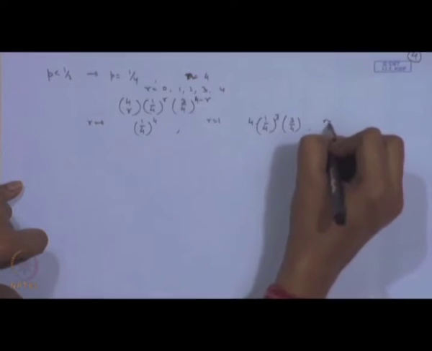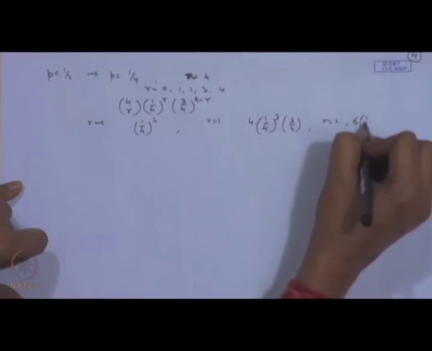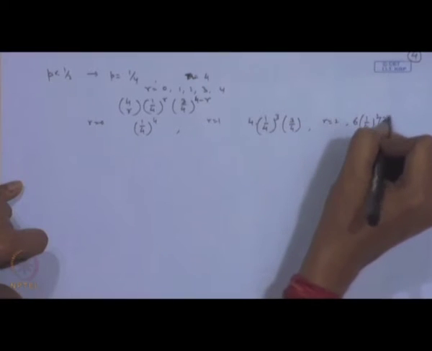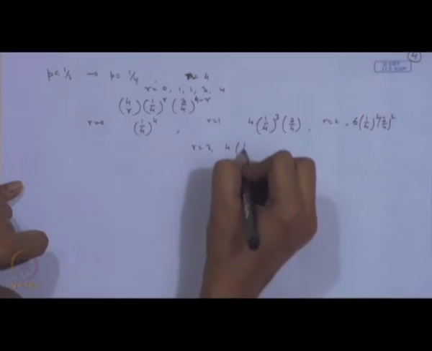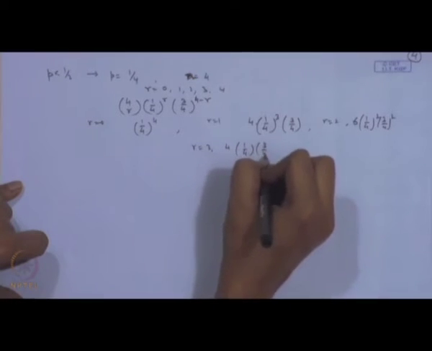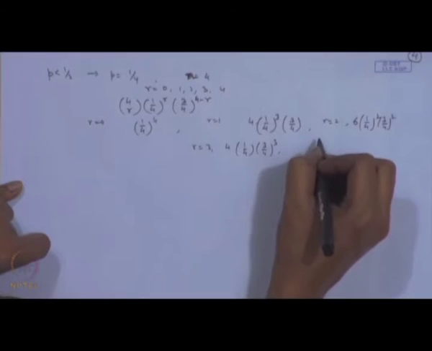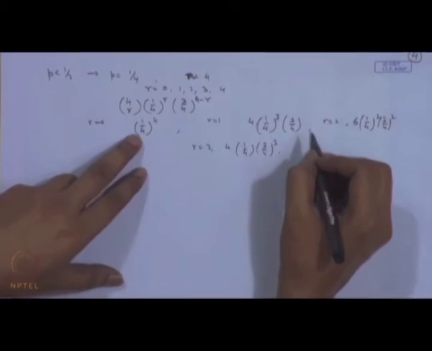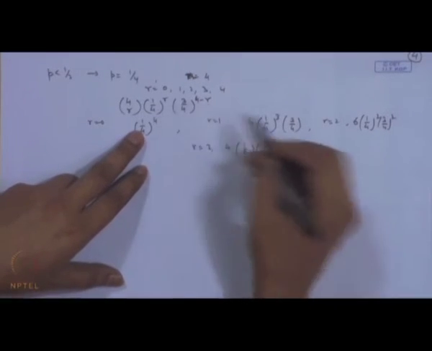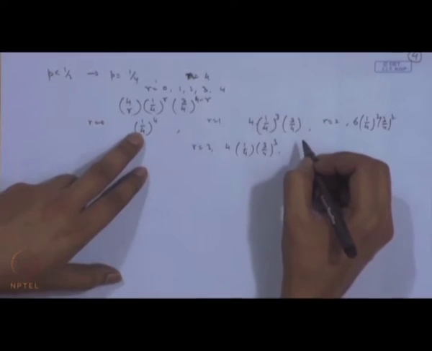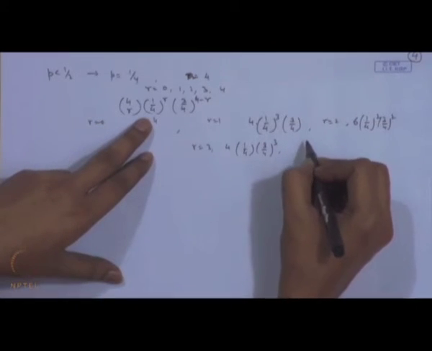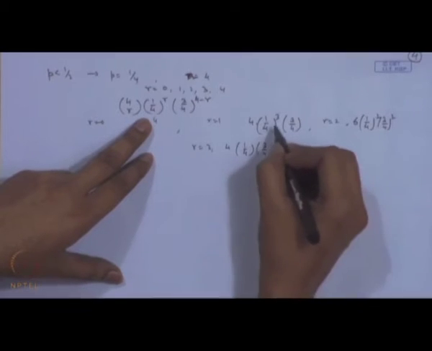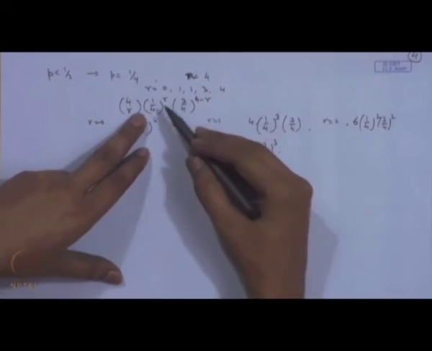Corresponding to r is equal to 2, this will be 4 C2, that is 6, 1 by 4 square, 3 by 4 square. Corresponding to r is equal to 3, this will become 4, 1 by 4 into 3 by 4 cube. Corresponding to r is equal to 4, this will become, I think I made a mistake here.